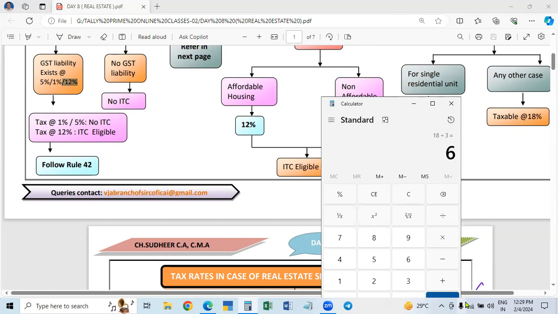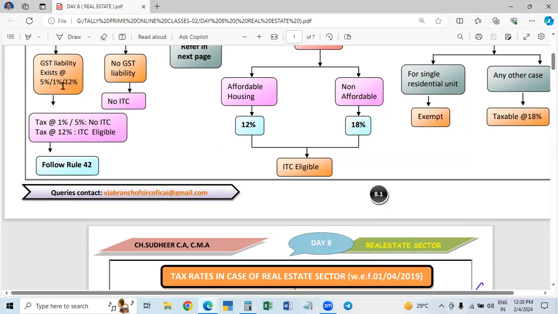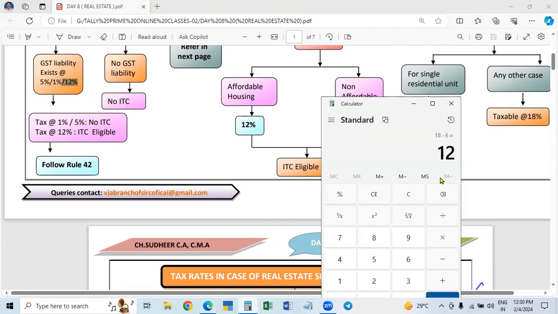So 6% is the land value. So 18% minus 6%. If you reduce the land value, the net effective rate will be 12%. So that is the rate: 12% for the commercial buildings. For the commercial building, the rate is 12%.